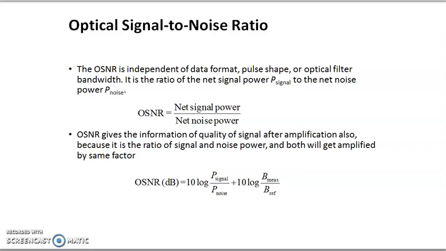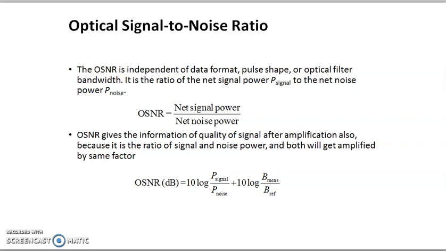And this signal to noise ratio is independent of the data format or the optical filter bandwidth. It is just a ratio of the power received and the total noise power. So we can identify the quality of a signal at a receiver using the signal to noise ratio.